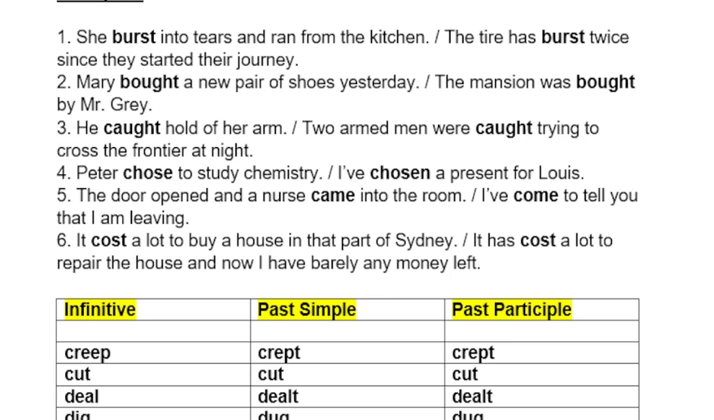Mary bought a new pair of shoes yesterday. The mansion was bought by Mr. Gray. He caught hold of her arm. 2 armed men were caught trying to cross the frontier at night. Peter chose to study chemistry. I've chosen a present for Louis.